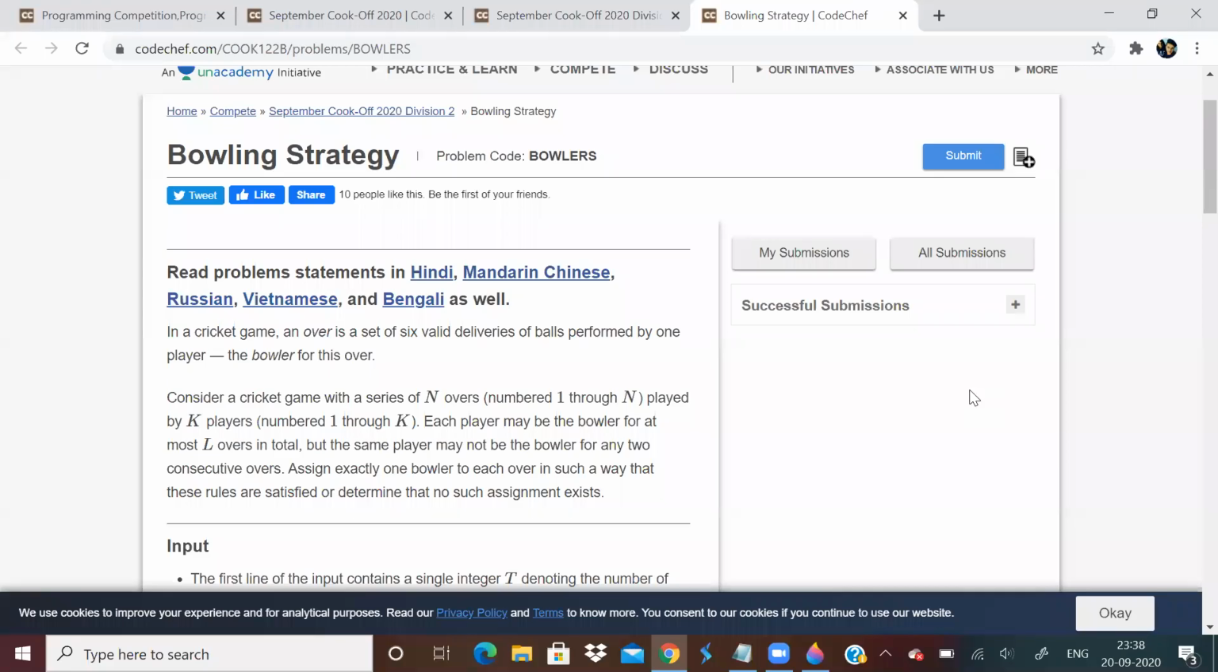So September Cook-Off, problem 1: bowling strategy. In a cricket game, an over is a set of 6 valid deliveries. So they have told us what an over is.